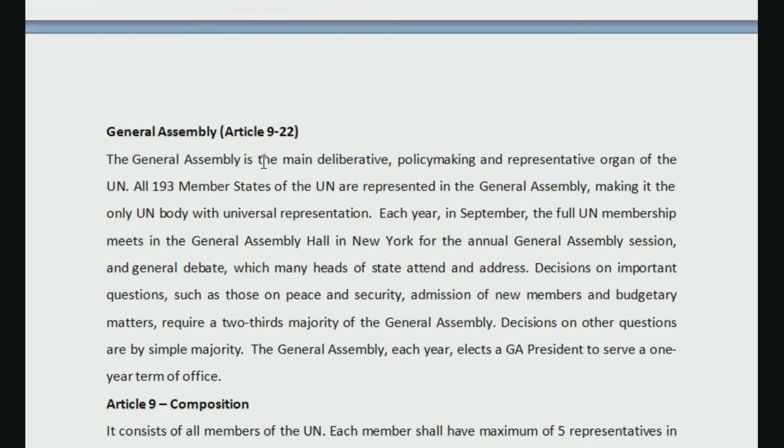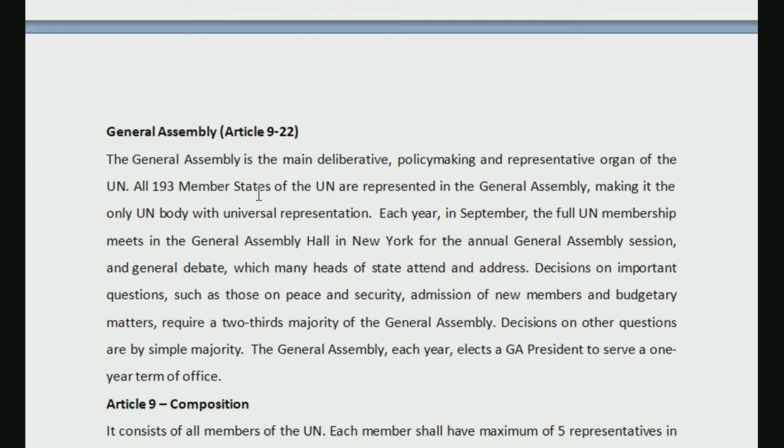Or if you want, you can even download a soft copy. So for General Assembly, this part is like a brief on what General Assembly is and what functions it is assigned, and then we will discuss specific provisions as well. All right, so what is General Assembly? General Assembly is the main deliberative, policy making and representative organ of the United Nations.